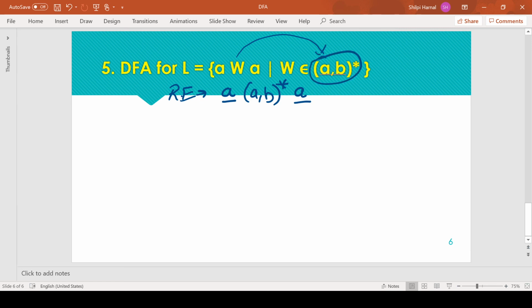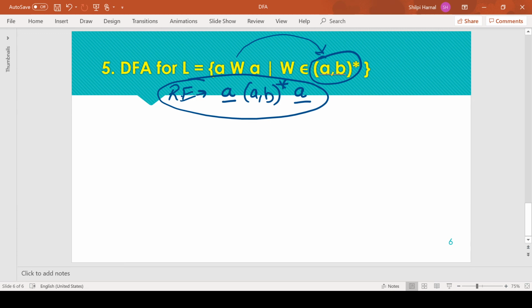You can get the question in the form of such language notation, the regular expression notation, or a simple statement like DFA for strings starting and ending with the symbol A. So you can have the statement in any form.